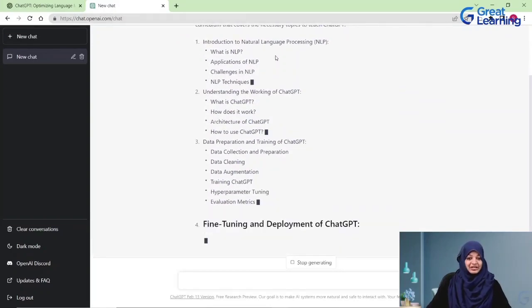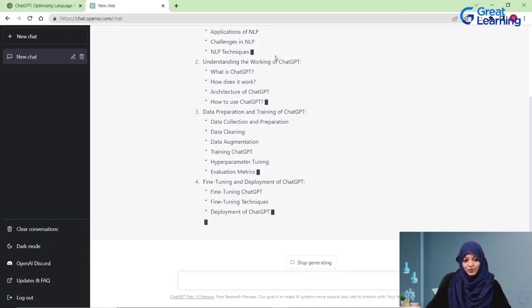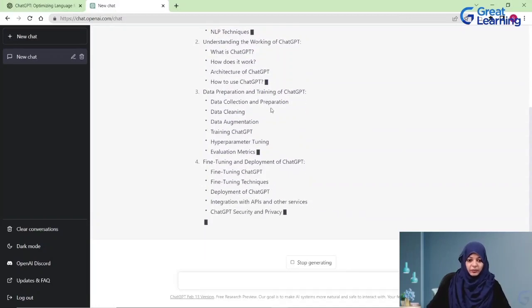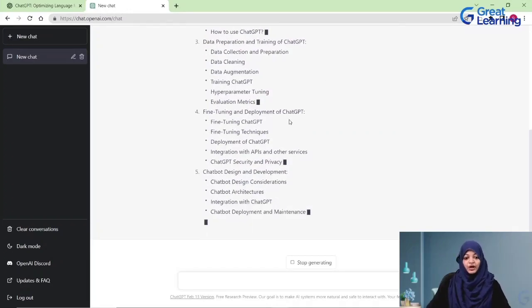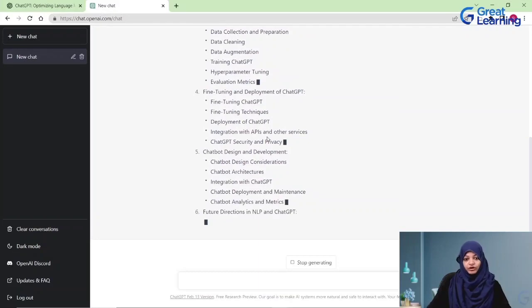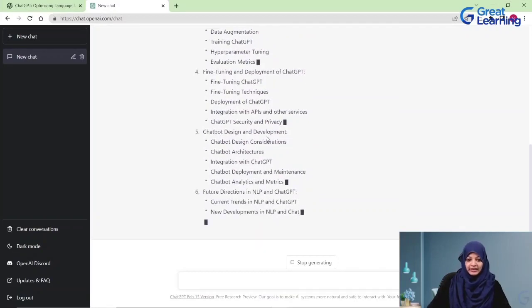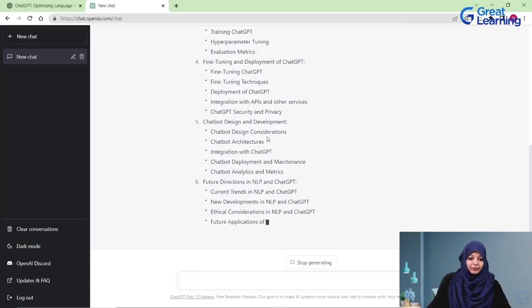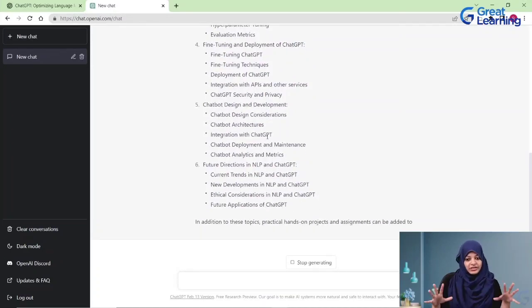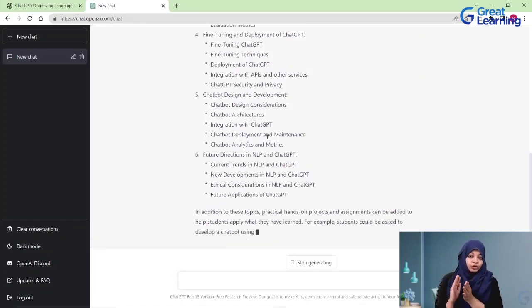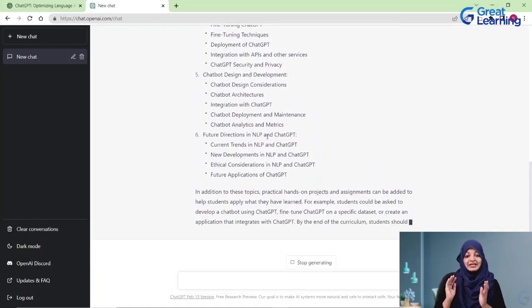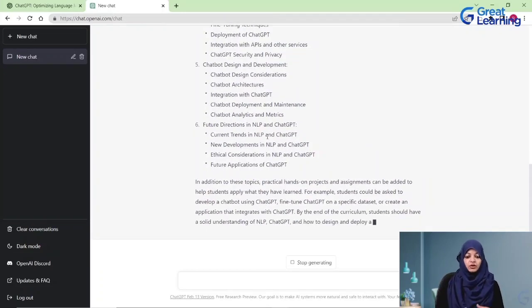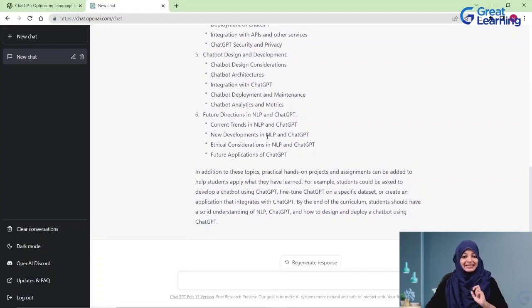So what is NLP, which is natural language processing, something that ChatGPT is also based on. Then understanding the working of ChatGPT, how the preparation and training of data is done for ChatGPT, what are the fine tunings done before the deployment of ChatGPT, chatbot designing and development, and the future directions that NLP and ChatGPT can go into. All of these are given here in a concise manner. Not only are the topics stated here, we also have a list of subtopics that could be taught, and subtopics can also be devised at your discretion. So here a basic design can be created using ChatGPT.